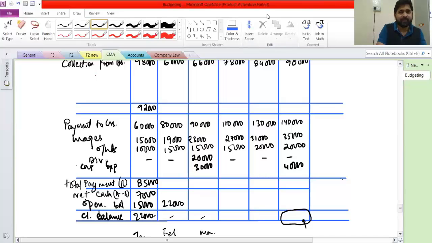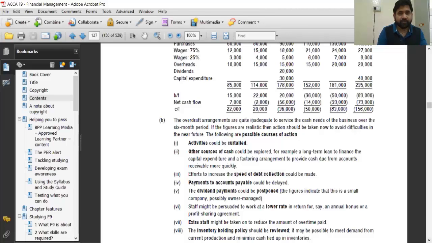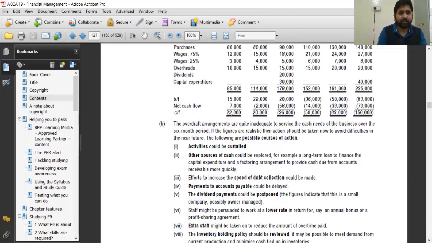Wait, let me show you the answer of this. Share screen. This was the question that we were doing. From here I can go down. See, first 22. Do you see this one? Yes, 22. This one here, 36, 50, 156 at the end. 83, 156. Yes, I reached that. You got this till here, right?